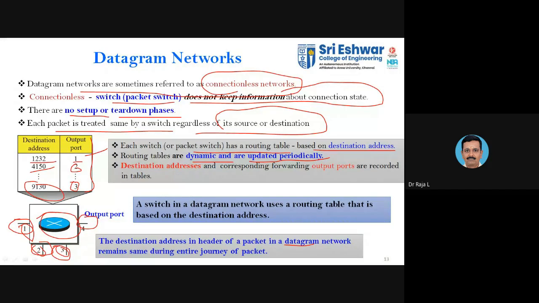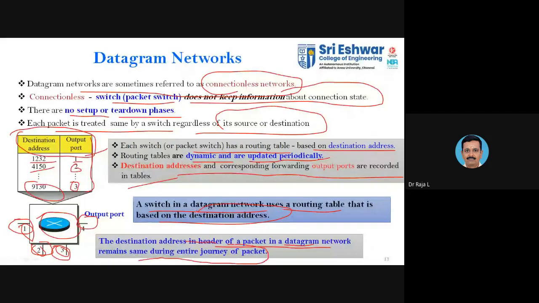The destination address and corresponding forwarding output ports are recorded in the table. So each switch will maintain a table, and the table contains these two pieces of information: one is the port address, the other one is the destination address. The switch in a datagram network uses a routing table based upon the destination address. That is what I was explaining now. The destination address in a packet in a datagram network remains the same during the entire journey through the network, from the source to the destination. So that is what we are insisting here.